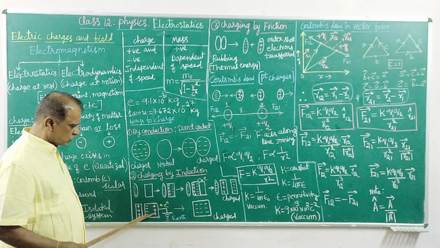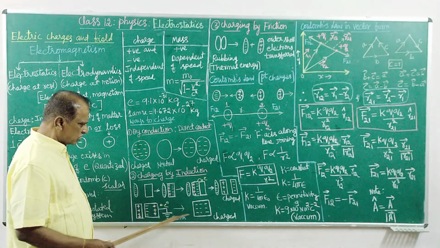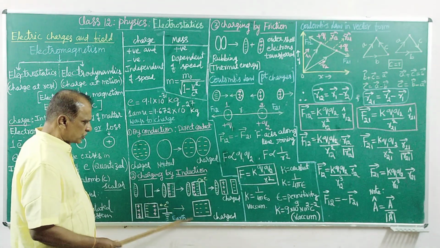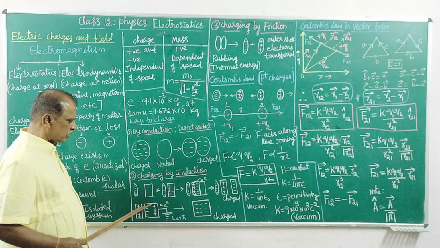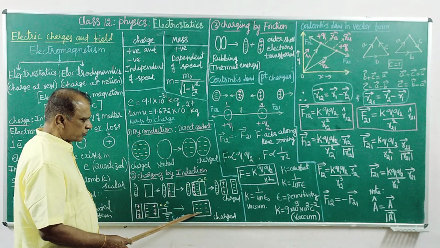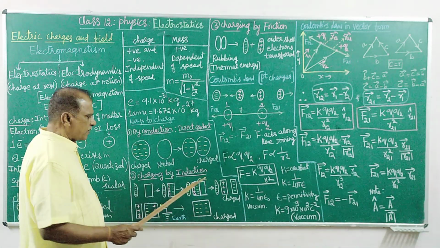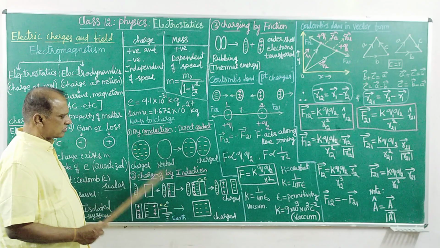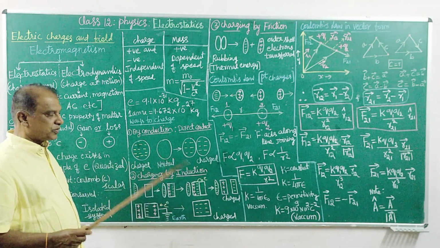When they enter into this, they neutralize it. With this electron gain, the material overall becomes negatively charged. That is another way of charging a material to get a negative charge like this. That is a way of charging.